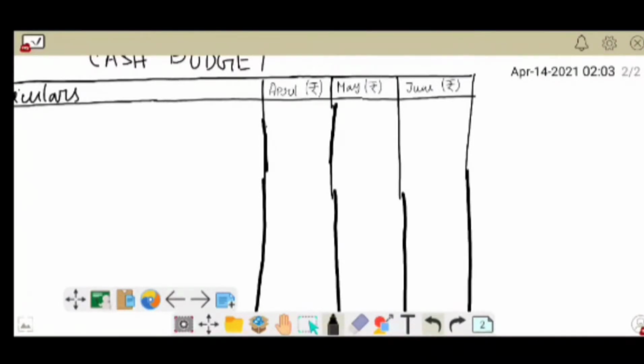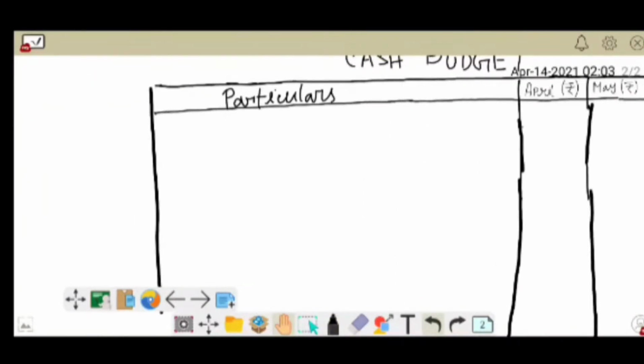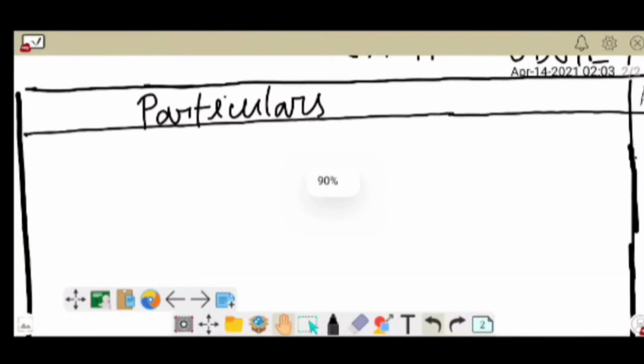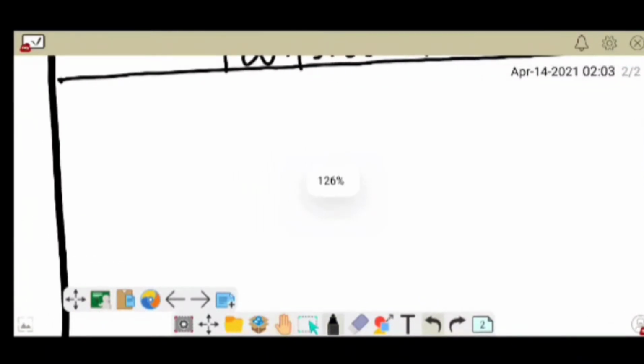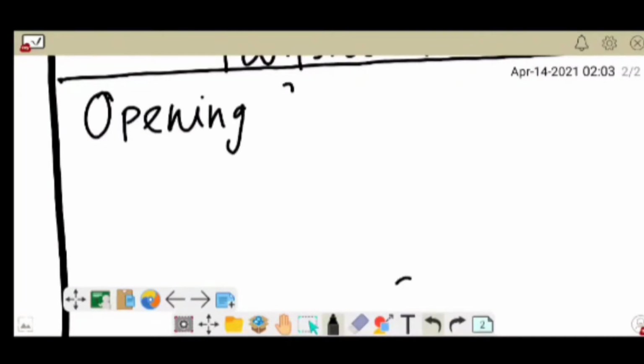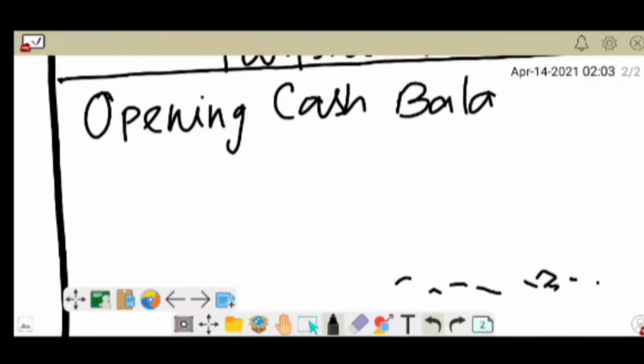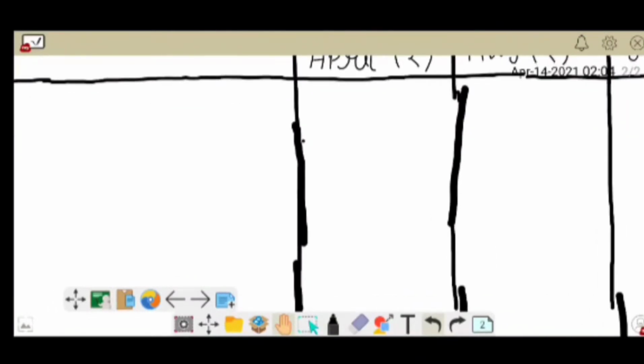So according to the format given in the previous video, now we will look at the opening cash balance of the first month. For that purpose I should zoom the board. It's opening cash balance. In the month of April, the opening cash balance is 14,000, as given in adjustment number 5.